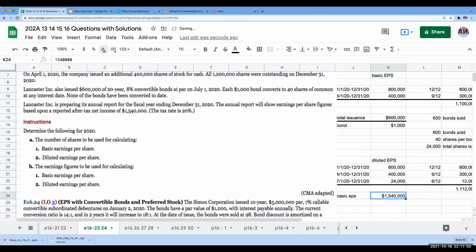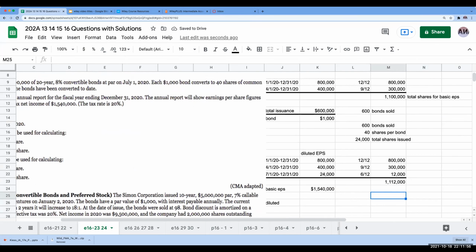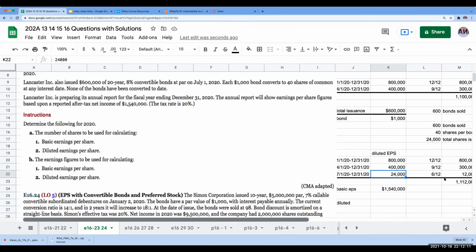This is my numerator. Now, when it comes to diluted, what's happening here is that we're assuming that these bonds converted. If these bonds converted into shares, what does that mean? That means I don't have to pay interest. So let's figure out what that interest is going to be.